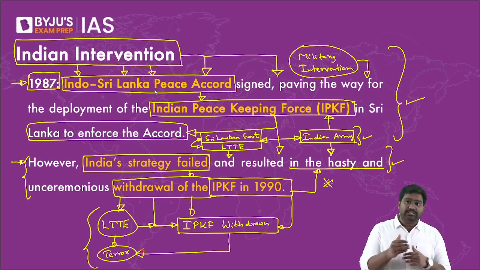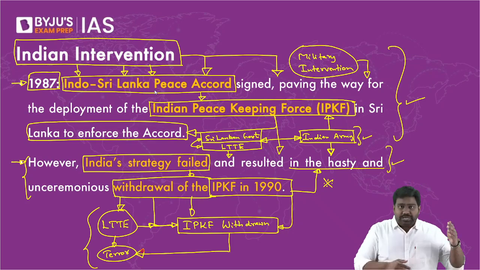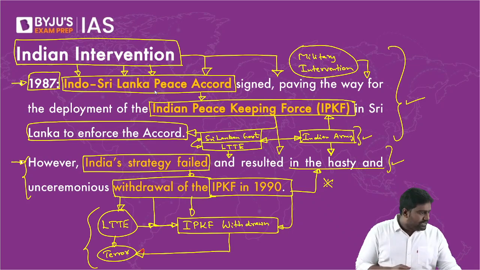Right? Sri Lanka wouldn't directly attack Indian troops because that would become an act of war. Sri Lanka would discreetly use LTTE to target the Indian troops. So LTTE was the one which carried out the killings of Indian troops, but Sri Lankan involvement was definitely there. It was leaking the information which helped LTTE to target Indian troops. So that is how the involvement became disastrous for us.